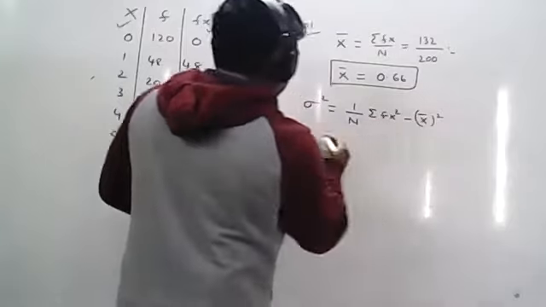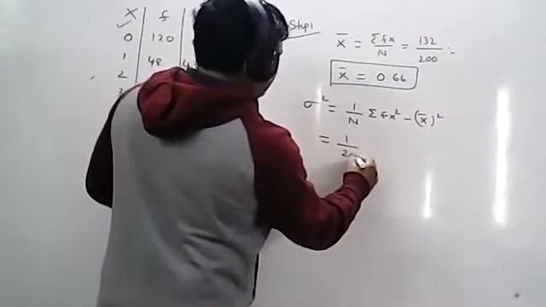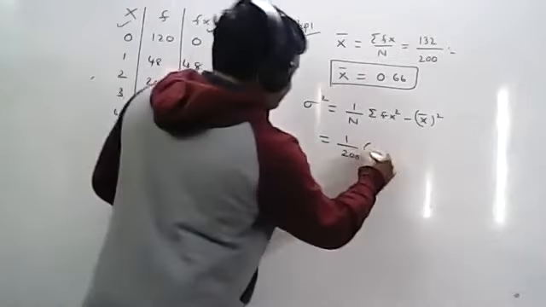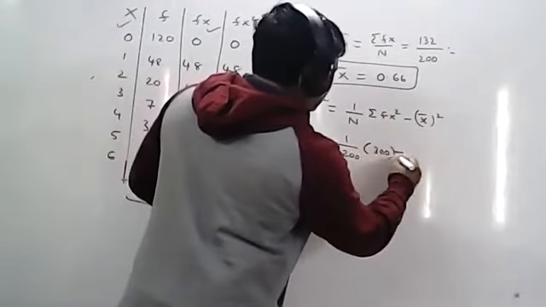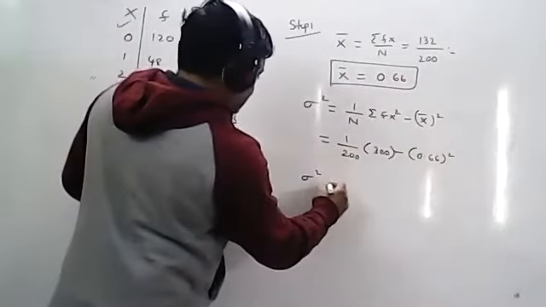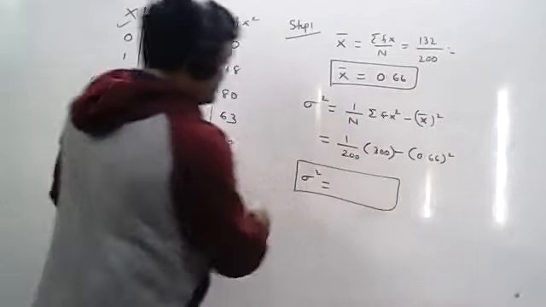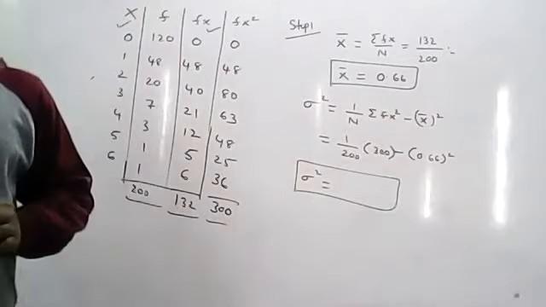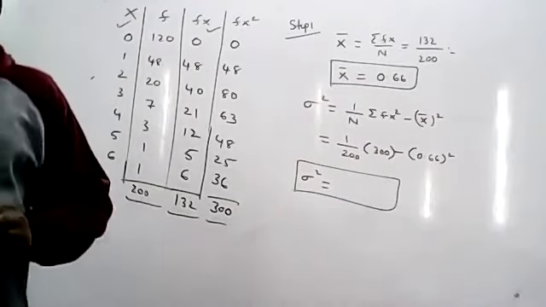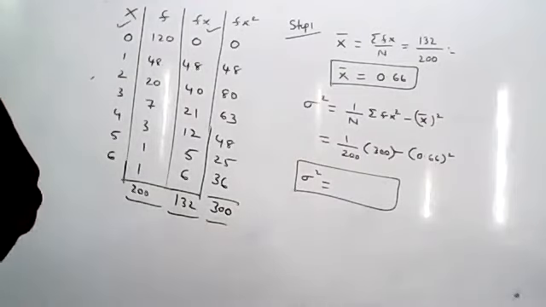This is the formula. So 1 by capital N means 200. And then Fx square total. What is Fx square total? 300 minus 0.66 whole square. So you can consider after point 2 places, because mean I have considered 2 places. Otherwise, if you want, you can consider 4 places also. No problem. P value, Q value anyway we are considering 4 places. Probability also we are considering 4 places.